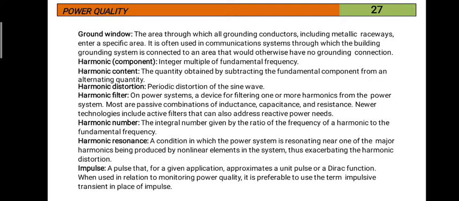So harmonic frequencies also can have resonance. That resonance is known as harmonic resonance. Fundamental frequency resonance is different. Harmonic frequency resonance is also different.